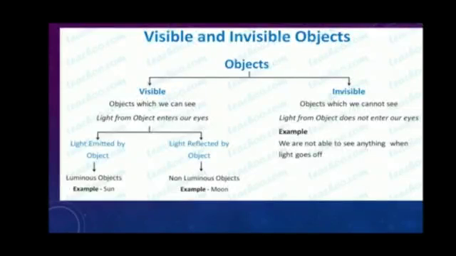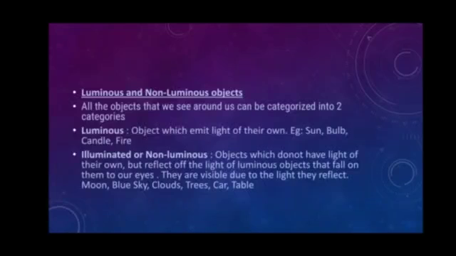Now invisible objects: we are not able to see anything when the light goes off. Now luminous and non-luminous objects. All the objects that we see around us can be categorized into two categories, luminous and non-luminous objects. Luminous objects emit light of their own.